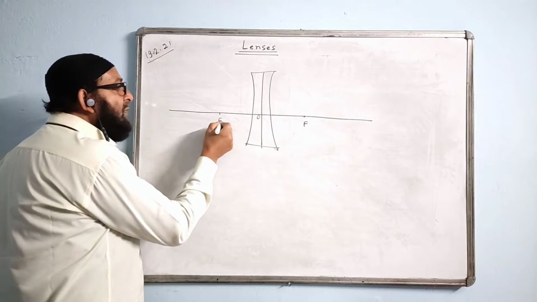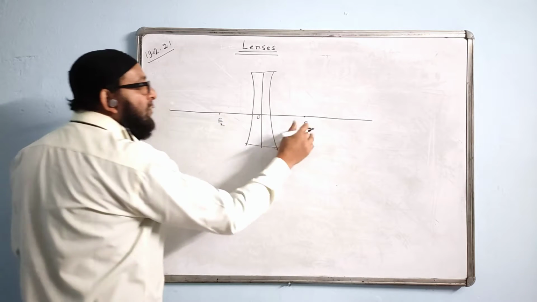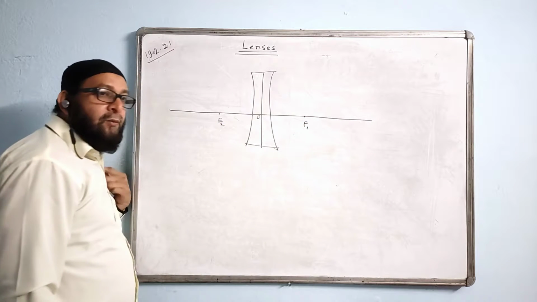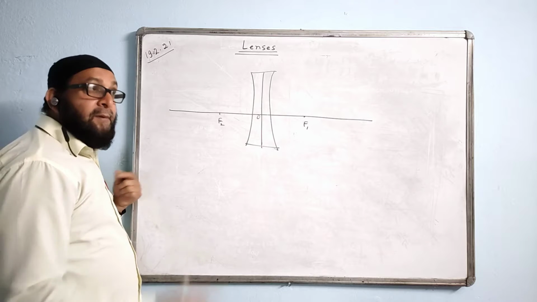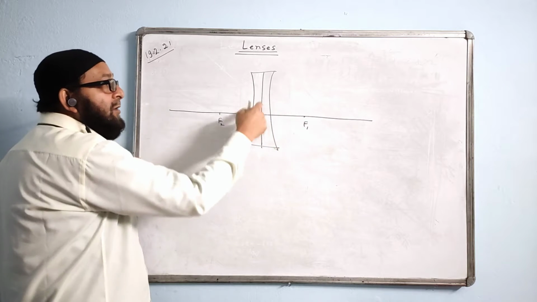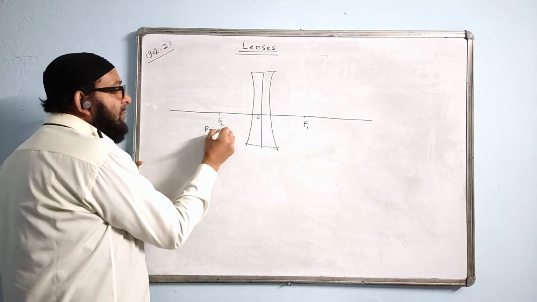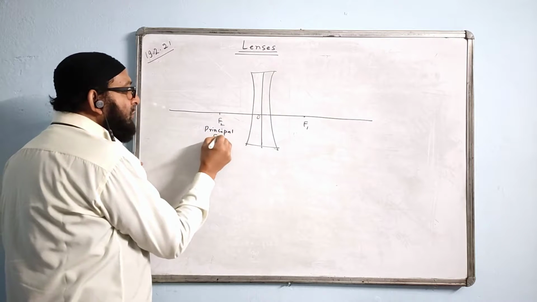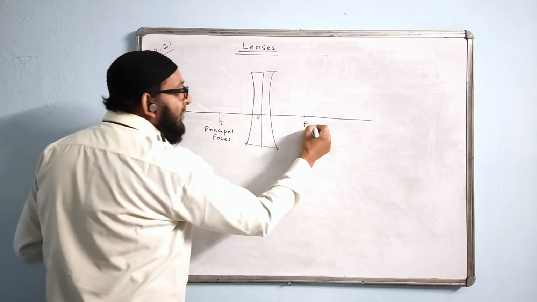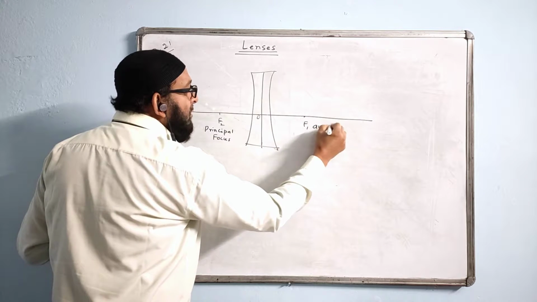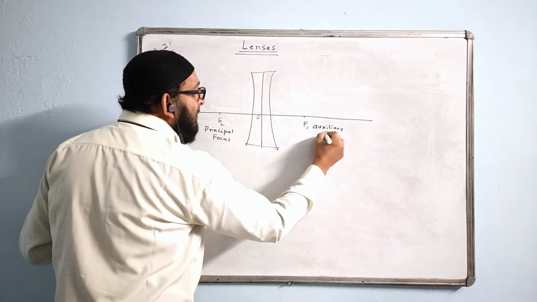So principal focus will be denoted by F2, and this focus will be denoted by auxiliary focus F1. Previously F1 was here and F2 was here. In concave lens, F2 will be the principal focus, and F1 will be auxiliary focus here, just opposite of the convex.